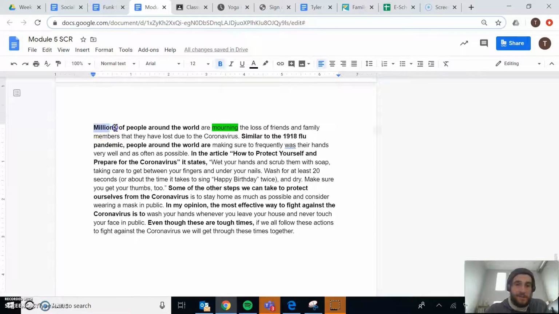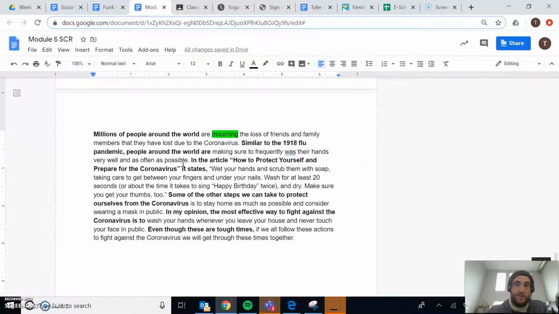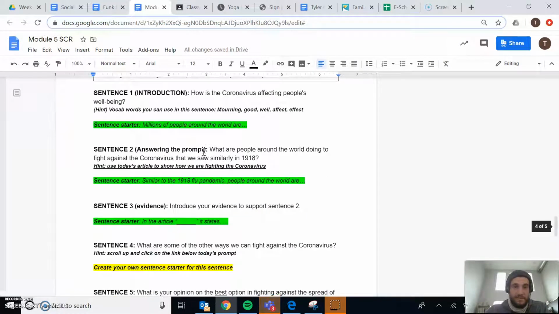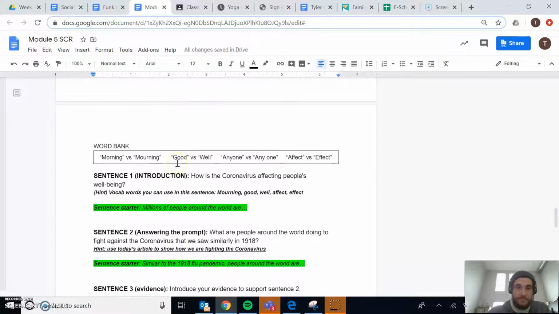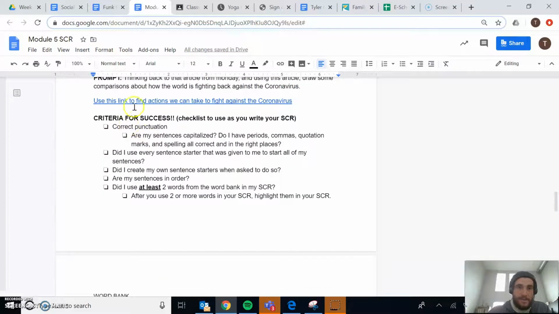I have a sentence starter that was given to me. I've already got one of my vocab words that I've included in my writing. And I have in my first sentence, starting this off so I know it's in the correct order. Second sentence. What are people around the world doing to fight against the coronavirus that we saw similarly in 1918? I have another hint here for you. Use today's article to show how we are fighting the coronavirus. Let me scroll up here. This is the link that we are looking at here.